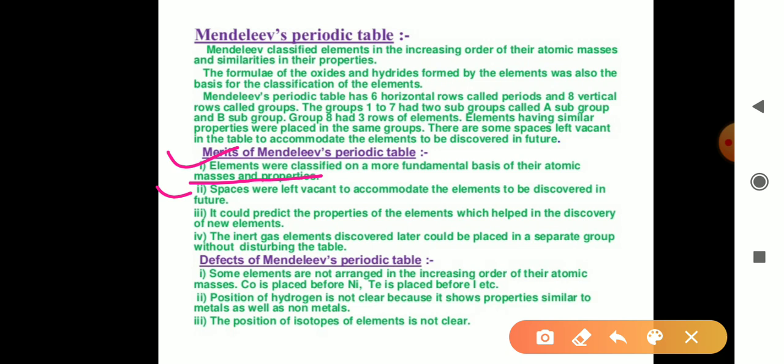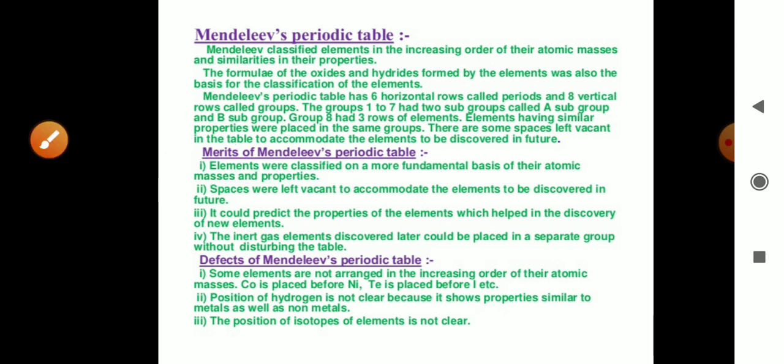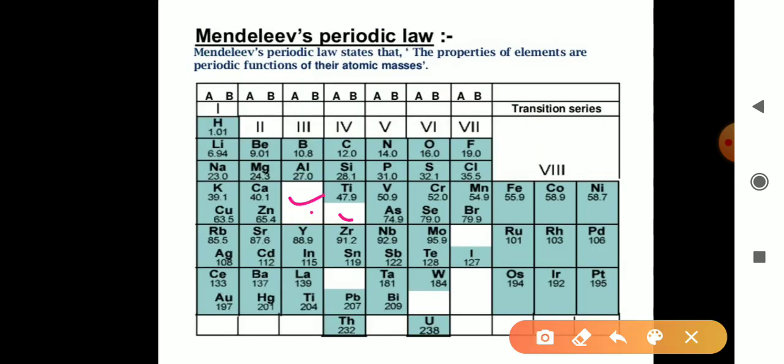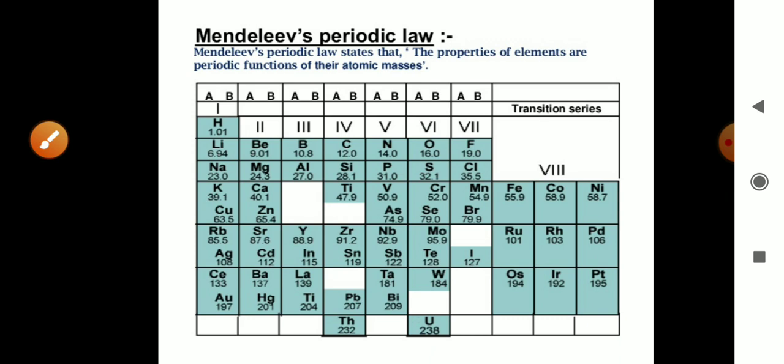Second merit, spaces were left vacant to accommodate the elements to be discovered in future. So we can see in the table there are some vacant spaces, and those vacant spaces are for those elements which will be discovered in future. See in the table, we can see there are vacant places here. So these vacant places are for those elements which will be discovered in the future. So this is the second merit of Mendeleev.